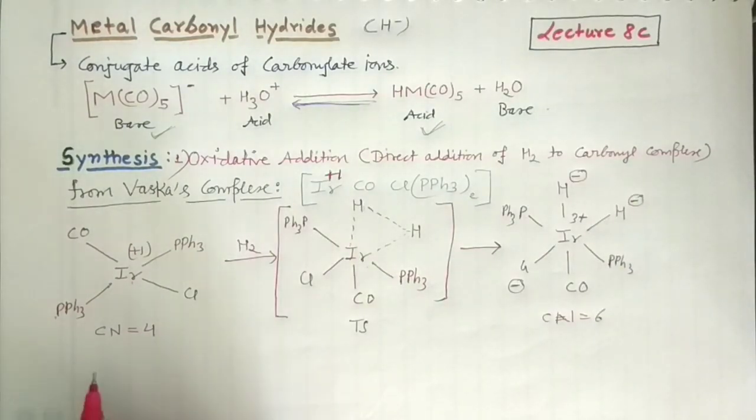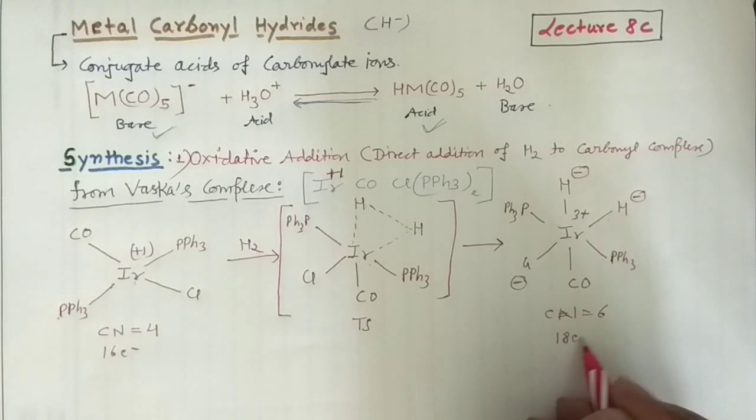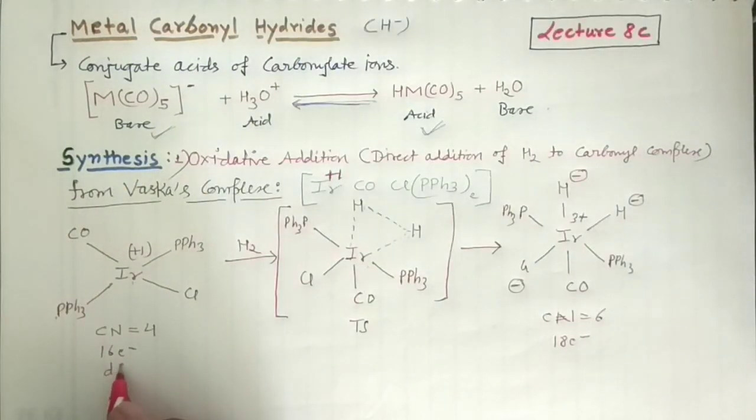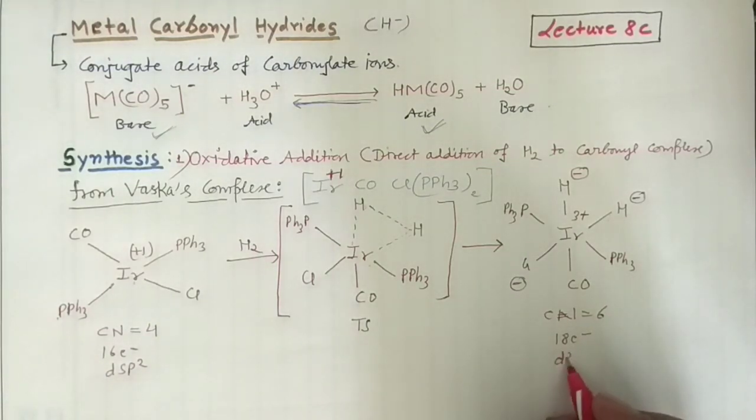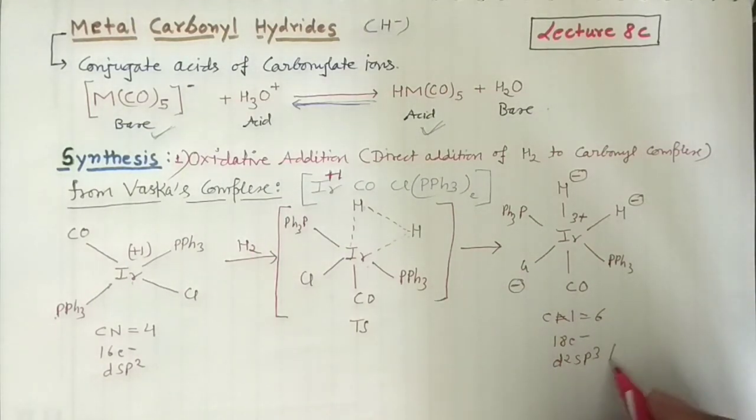Okay, and then if you can see here, it's a 16 electron species. You can count the electrons, right? And it's an 18 electron species. In that case, the hybridization would be dsp2, and in that case, the hybridization would be d2sp3, right? In an inner orbital complex, or you may have sp3d2 also.